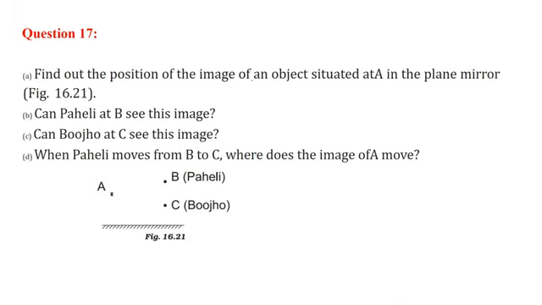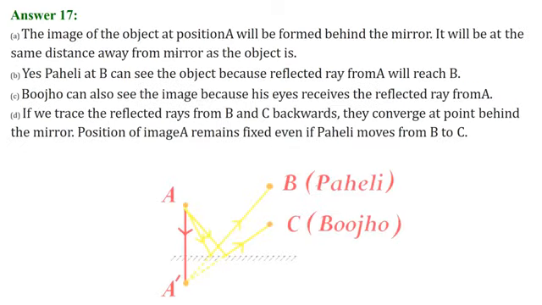Find out the position of the image of an object situated at A in the plane mirror. So if this is A, the image will be exactly behind, at A dash. Can Paheli at B see this image? Yes, because it will be reflected like this. Can Bhojo at C see this image? Yes, again Bhojo will be able to see the image. And when Paheli moves from B to C, where does the image A move? It will not move anywhere, because the way C is seeing A, B will also see like that if B comes to C. So these are the answers.